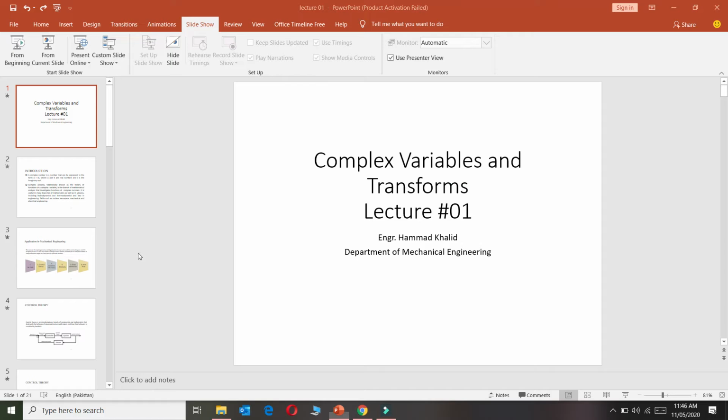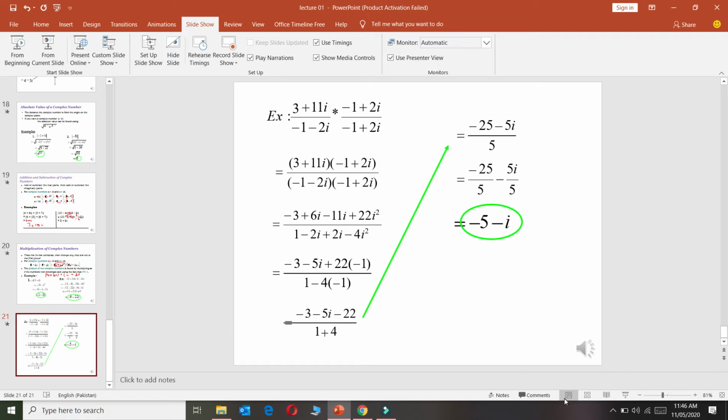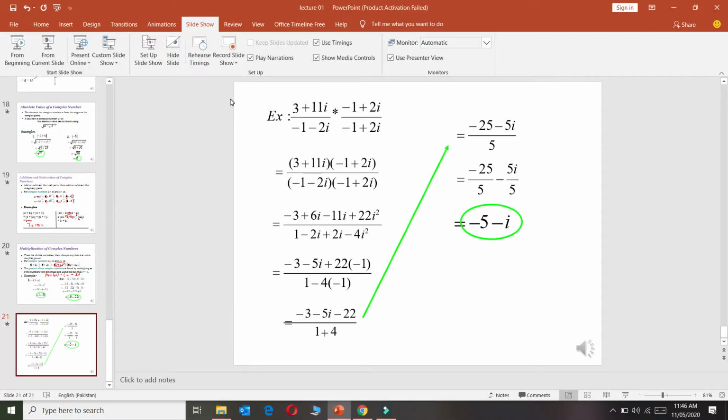Here in this question, you have two numbers that are multiplied with each other, and one number is this and one number is this.